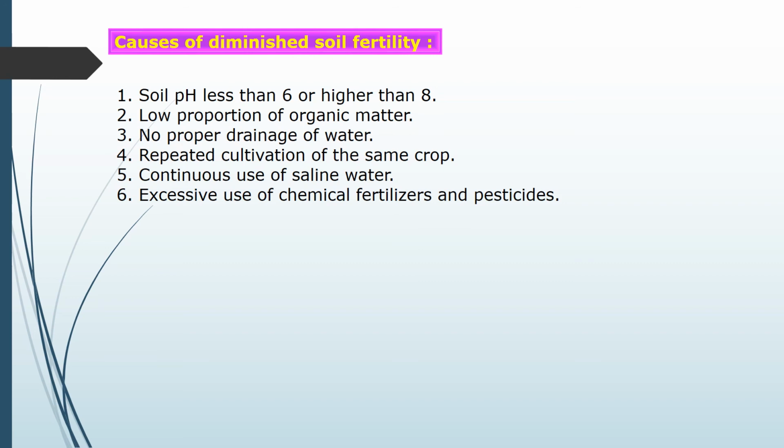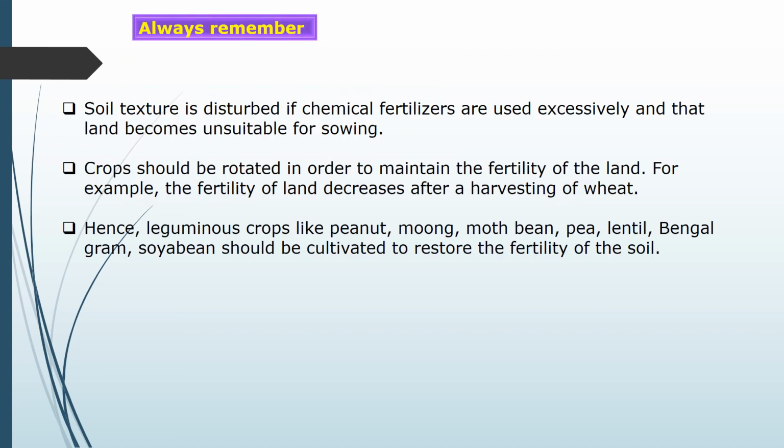And the sixth reason is excessive use of chemical fertilizers and pesticides. To kill pests, many times farmers use chemical fertilizers and pesticides, and due to that the fertility of the soil decreases. Now the next important topic is always remember.